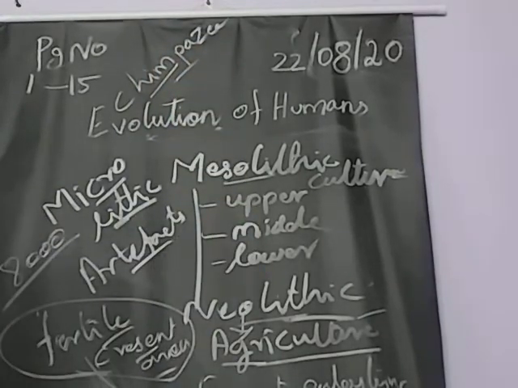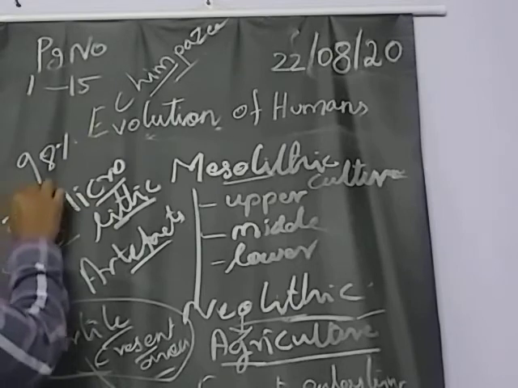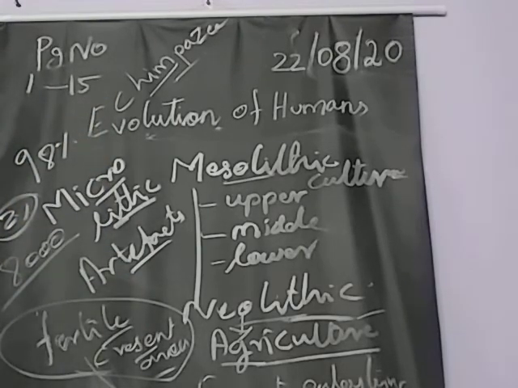What is the answer? Chimpanzee is the answer. How much percentage, sir? 98%. Only 2% is the difference between the chimpanzee and the human. 98% is the answer.